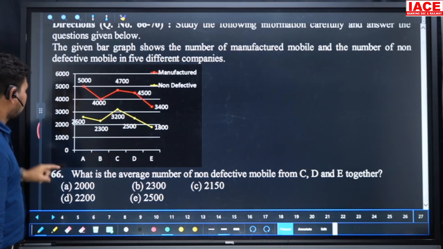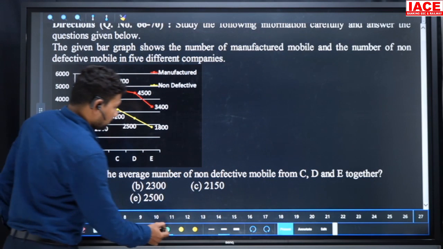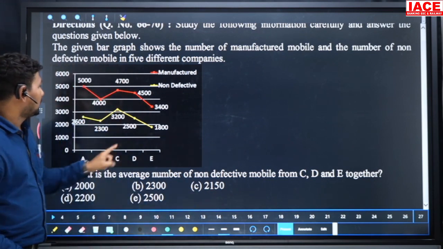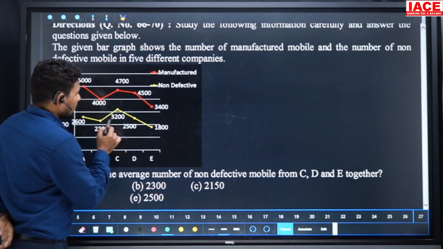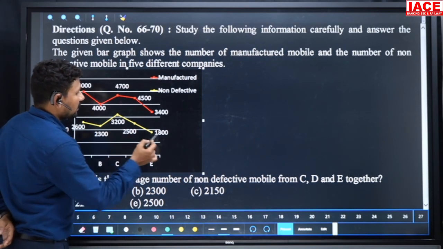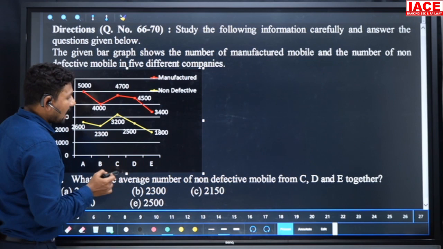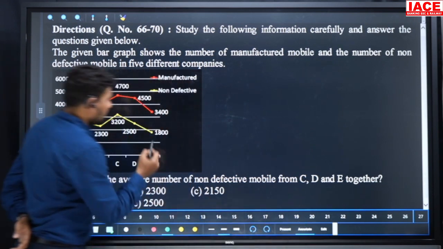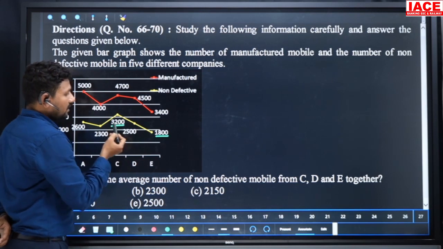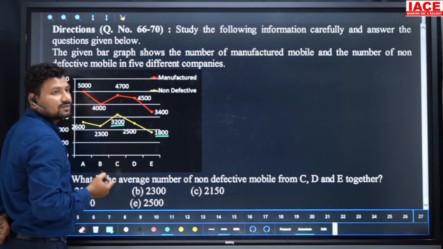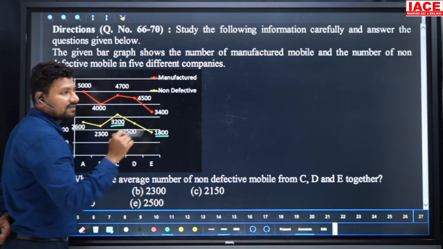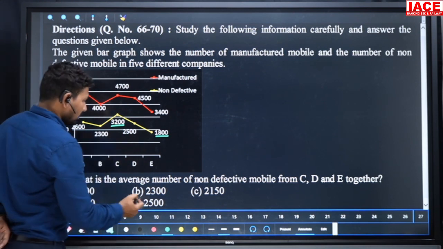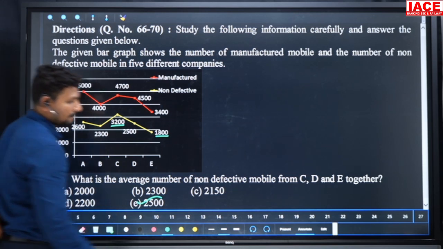Here the first question is, what is the average number of non-defective mobiles from C, D, E together? The values are 3200, 2500 and 1800. So these are added: 1800 plus 3200 is 5000, 5000 plus 2500 is 7500. Average means 7500 by 3, it is 2500. So our option is E.